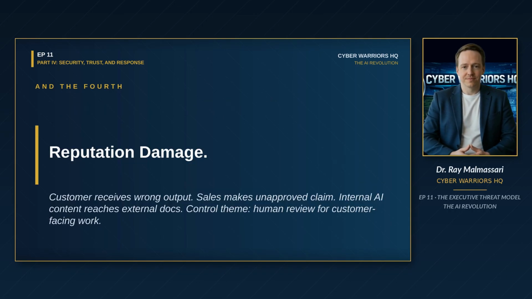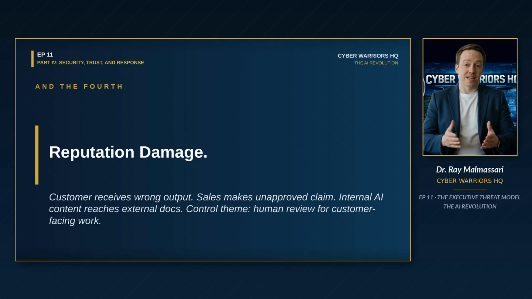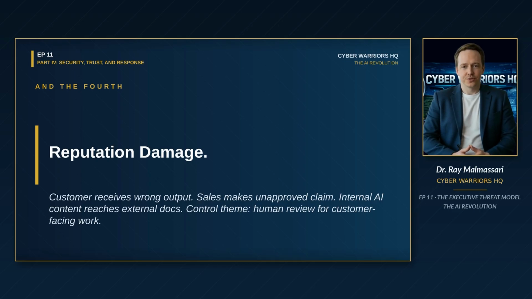Risk category 4, reputation damage. A customer receives incorrect or inappropriate output. Sales messaging makes an unapproved claim. Support sends the wrong guidance. Internal AI content gets copied into external documents without review. The control theme is human review for customer-facing work and clear escalation when something doesn't look right. Customer trust drops fast and is hard to rebuild. Even one public mistake can create outsized impact. 4 categories. Memorize them. Run any AI risk question through them. The category tells you which controls to apply.